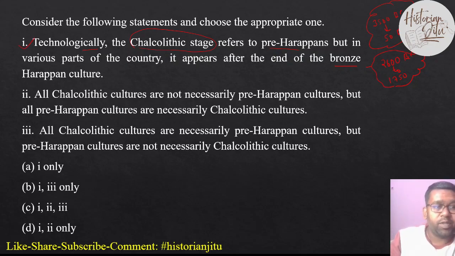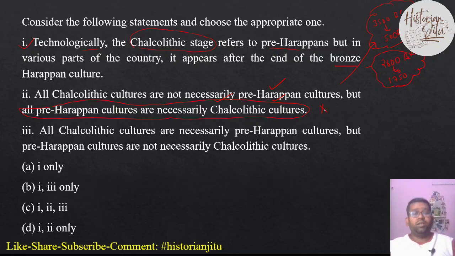Let us see statement 2: all Chalcolithic cultures are not necessarily pre-Harappan cultures. Yes, it is true, because there are Chalcolithic cultures after the Harappan culture as well. So half of the statement is true. But are all pre-Harappan cultures necessarily Chalcolithic? No, all pre-Harappan cultures are not Chalcolithic. So the other half of the statement is not true.